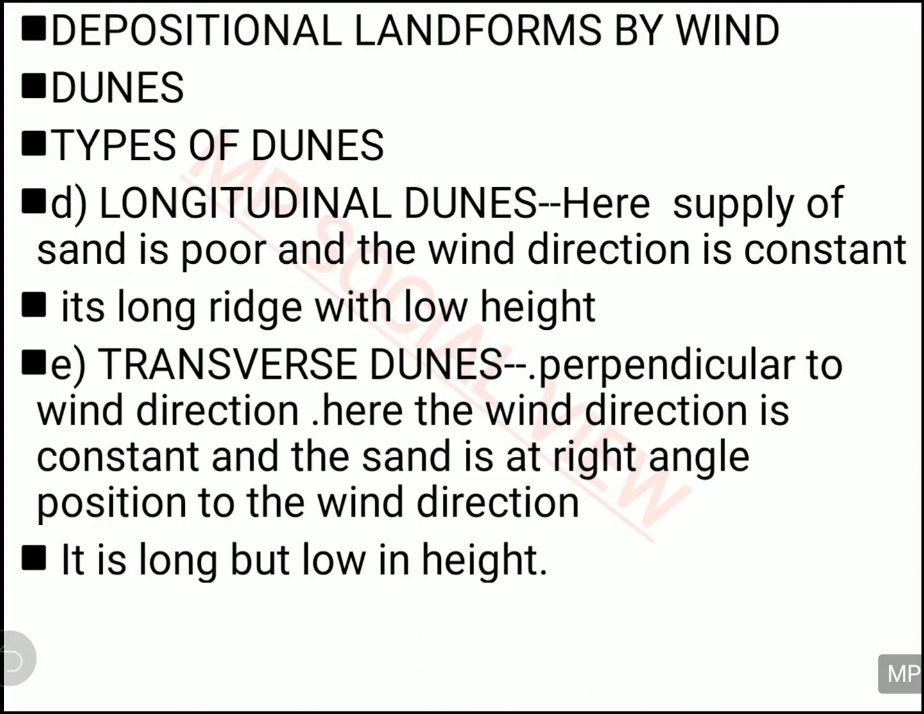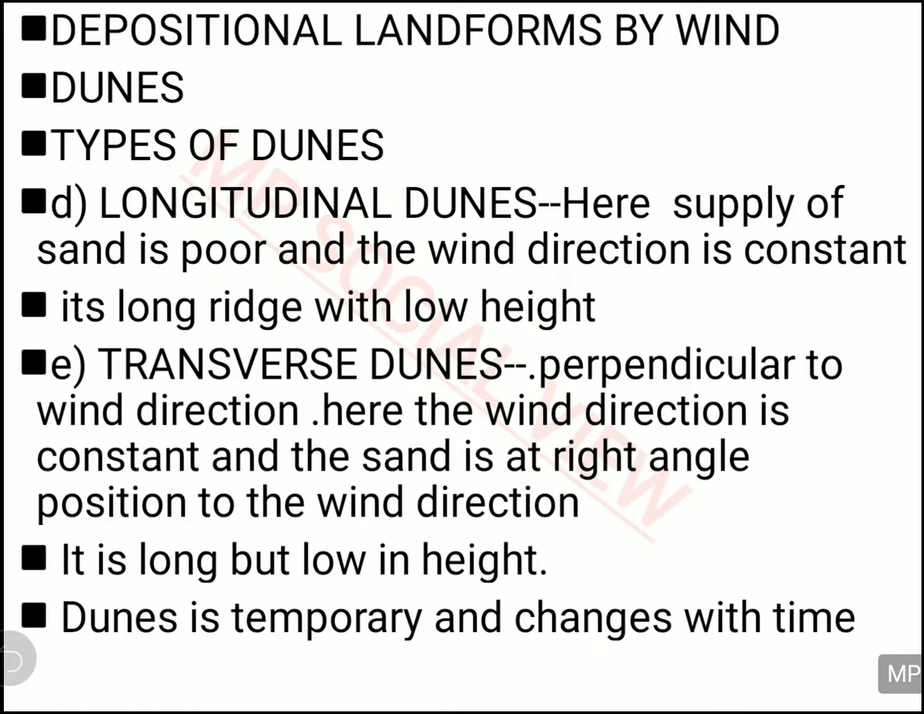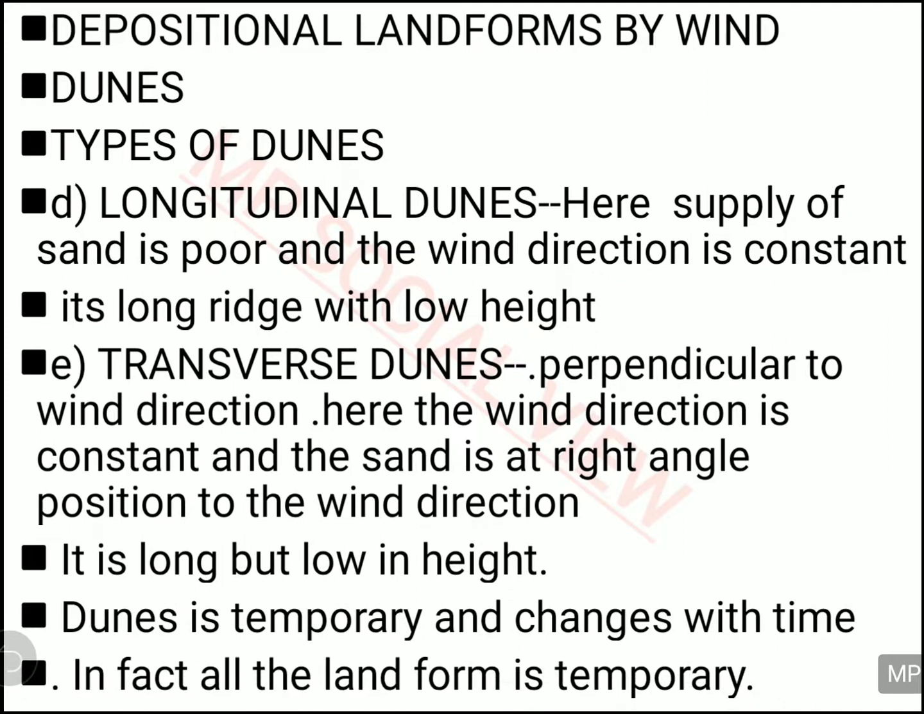And longitudinal dunes, transverse dunes, parabolic dunes, Barchan dunes and Self dunes are the different types of dunes which are formed by sand deposition because of the wind action. So all these dunes are actually temporary figures. They can change in a few days because they are loose sand, and again the wind direction will change and the dunes will change.